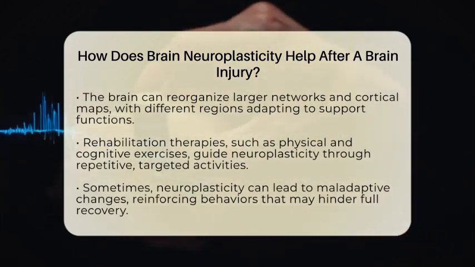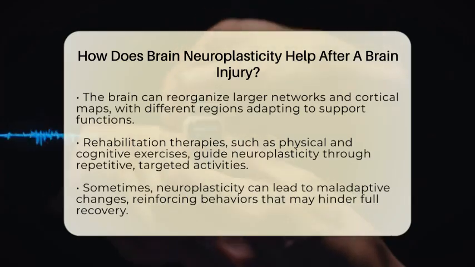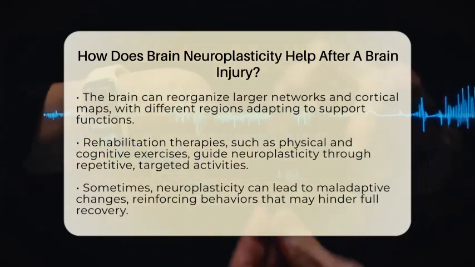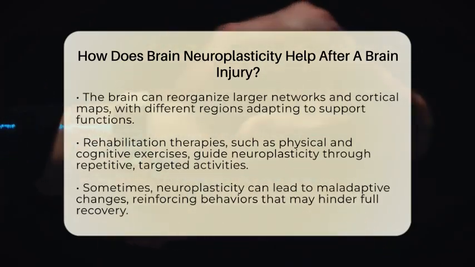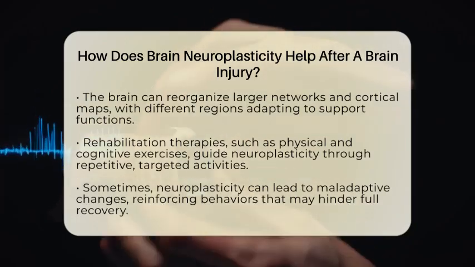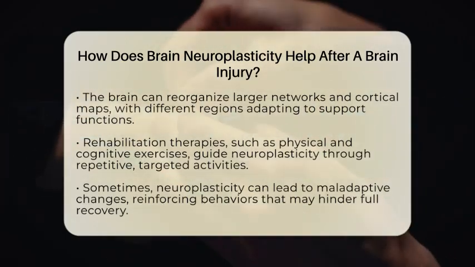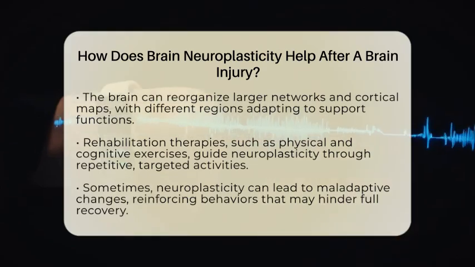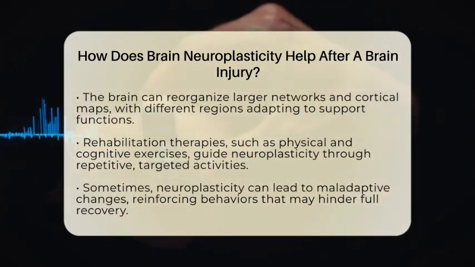The brain can also reorganize its larger networks and cortical maps. This means that areas not originally responsible for certain functions can take on new roles to compensate for damaged tissue. For instance, if a part of the brain involved in movement is injured, other regions might adapt to help restore mobility.